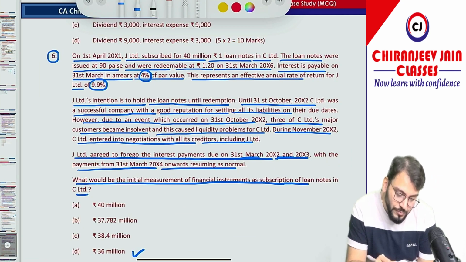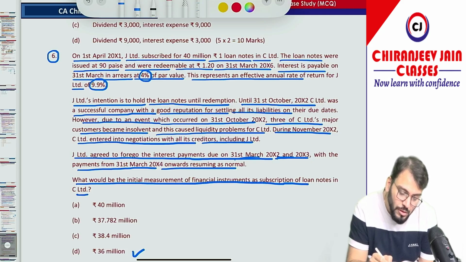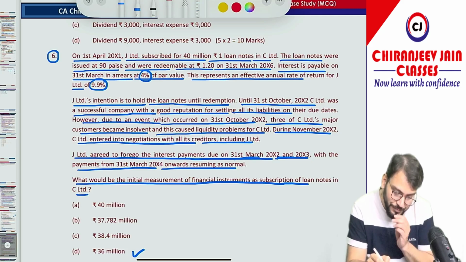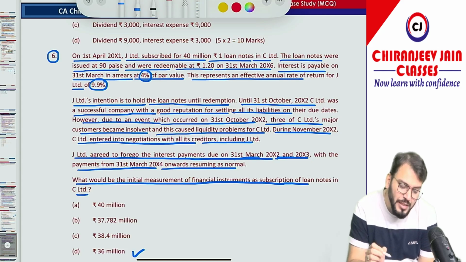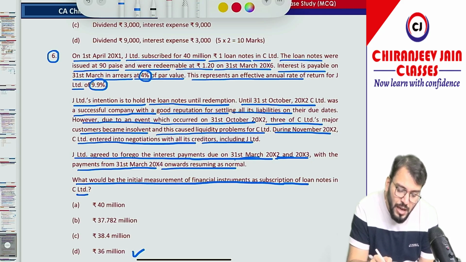How is it possible? Jain agreed to forego the payment due on 31st March 2002 and 31st March 2003. Okay, means it is quite possible they have not paid 31st March 2002 and 31st March 2003 is also waived.